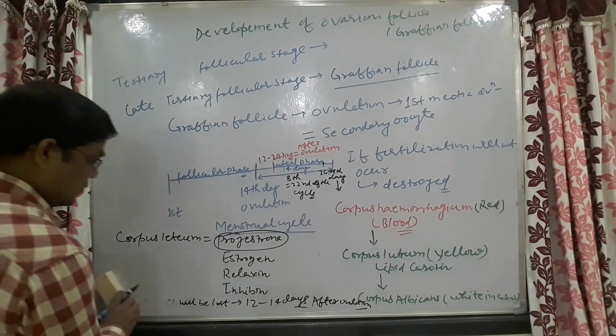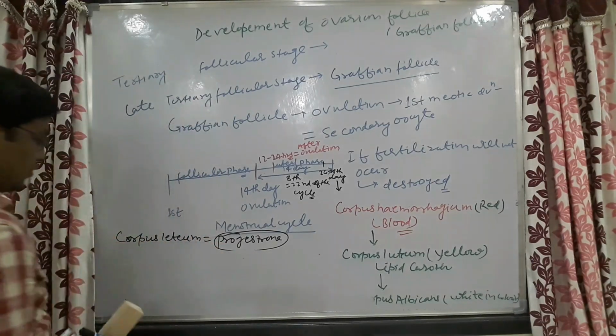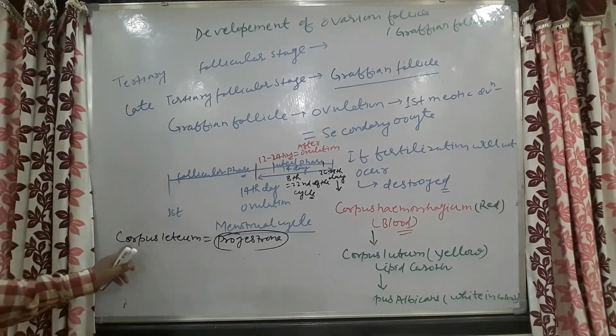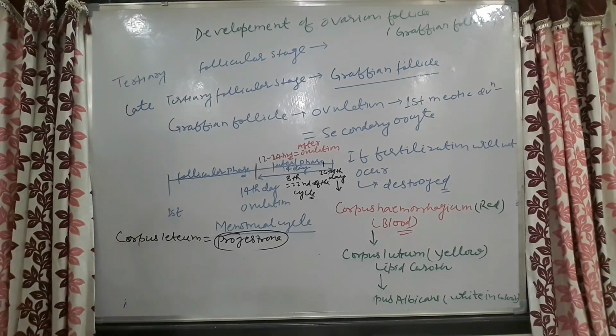If fertilization will happen, what will happen to this corpus luteum? This corpus luteum will continue the secretion of progesterone.